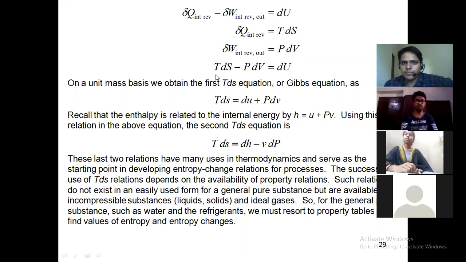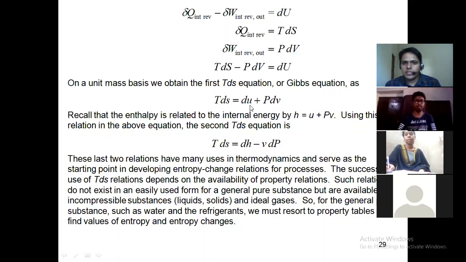This equation is known as first TdS equation or Gibbs equation. So TdS minus PdV is equal to dU, or we can write this as TdS is equal to dU plus PdV. This is a very important equation, and this equation is applicable only for reversible process. For all reversible process, we can apply the equation TdS is equal to dU plus PdV.